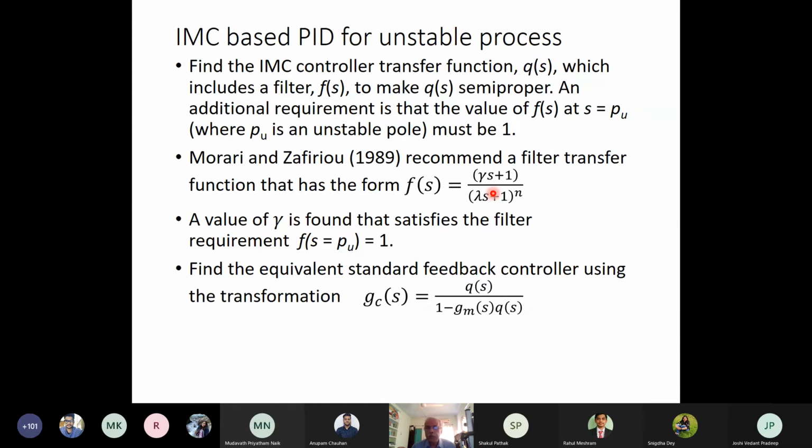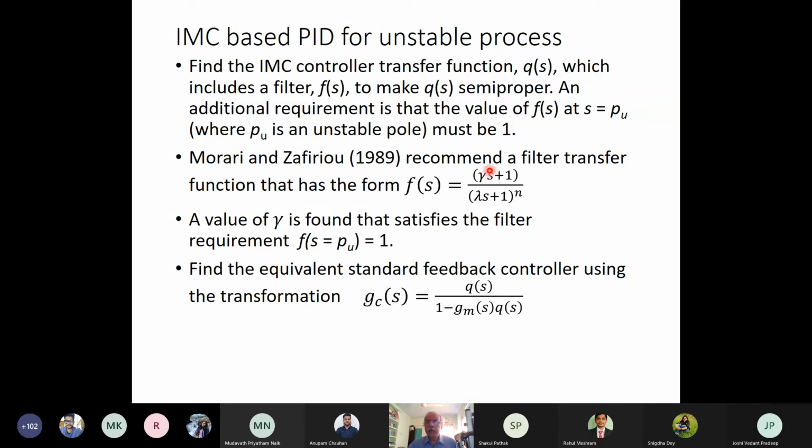Morari and Zafiriou first derived this methodology, where if you take the filter transfer function F(s) equal to (gamma s plus 1) by (lambda s plus 1) to the power n, then you can design a PID controller based on IMC for controlling an unstable process.